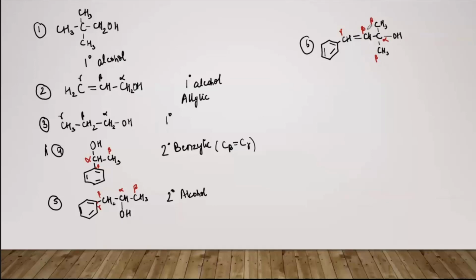And also because beta और gamma के बीच में double bond है. ठीक है, this double bond is present between C beta and C gamma. So ये allylic group होगा. Again there can be a confusion कि ये benzylic group क्यों नहीं होगा, क्योंकि in benzylic group what we discussed कि वो जो double bond है ना, that should be a part of the benzene ring, तभी तो benzylic होगा. मतलब जो C beta और C gamma का जो bond होना चाहिए, that should be a part of the benzene ring.